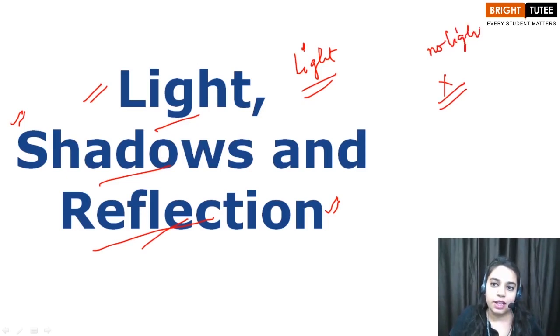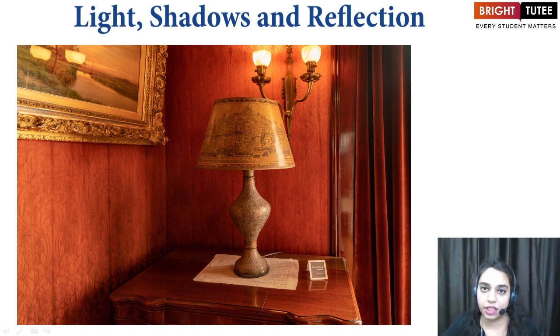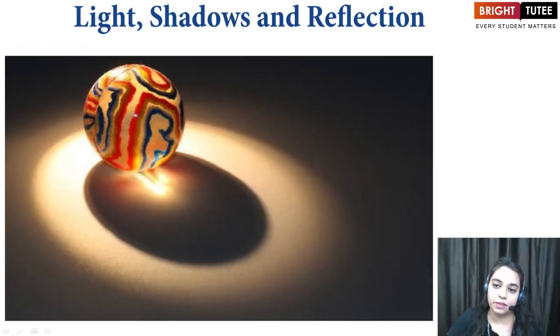So children, light helps us to see objects. And how do we see objects with the help of light? This we are going to discuss further in this chapter. Okay children, for now you have to understand that each and everything that we are able to see around ourselves is because of light. If light is not there, we will not be able to see anything around us, right children?